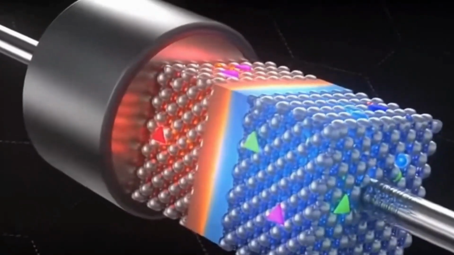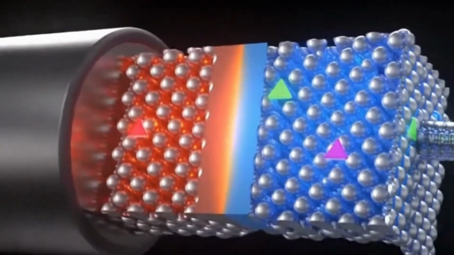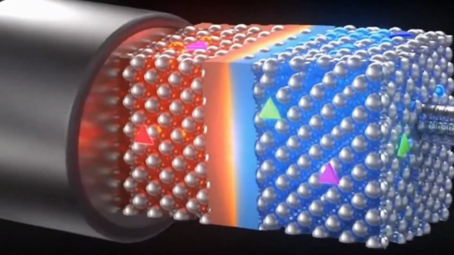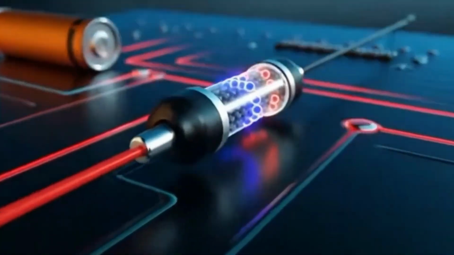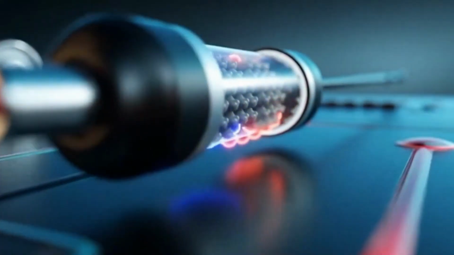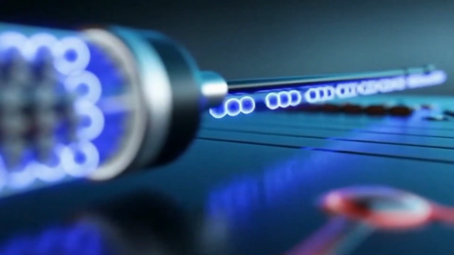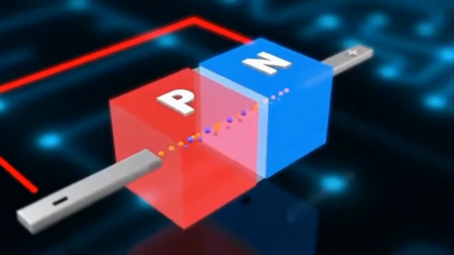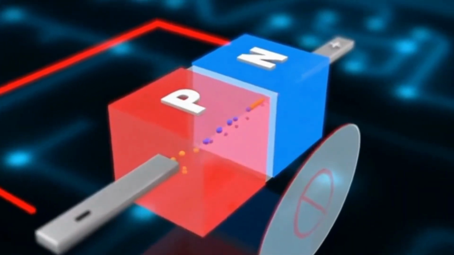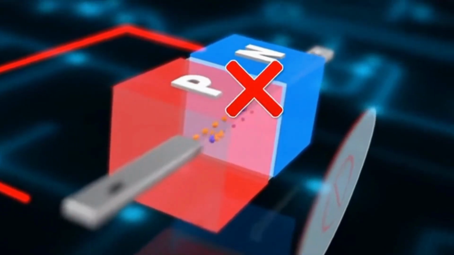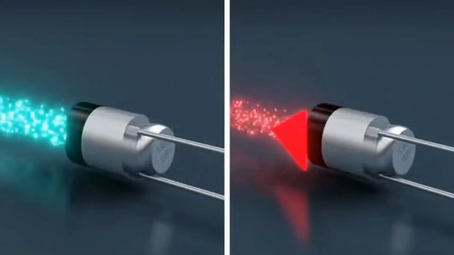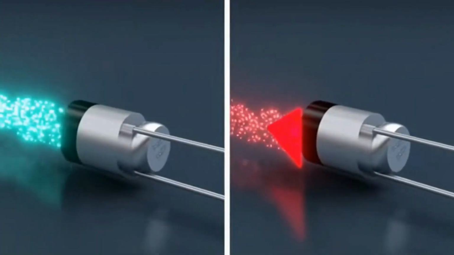Inside the diode, there are two layers called P-type and N-type, and when they come together, they form a PN junction. When the diode is hooked up the right way, it's called forward bias, and the current flows easily. But if you connect it the other way, that's reverse bias, and the current stops completely. That's why a diode is known as the one-way gate of electronics.